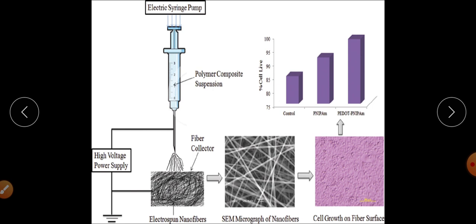Similarly, when we talk about smart materials, meaning intelligent materials, they respond to external stimuli.